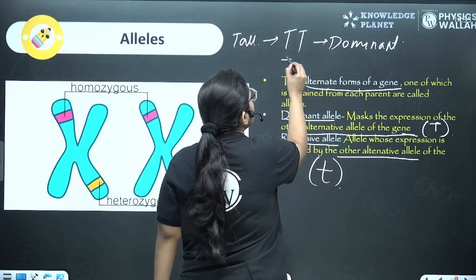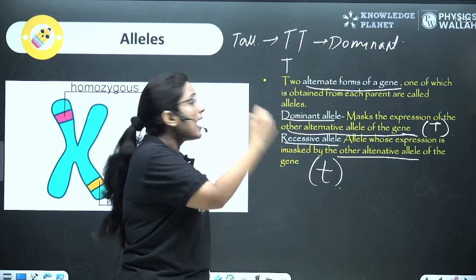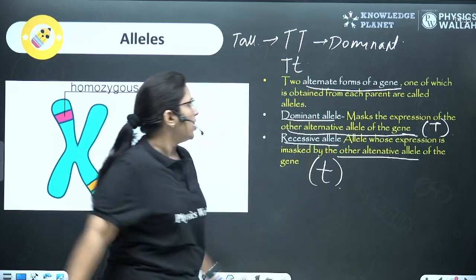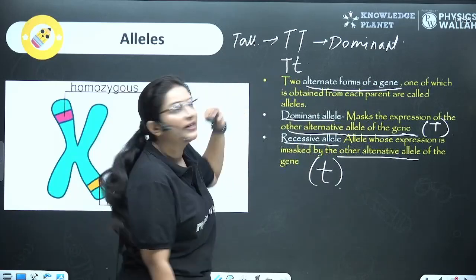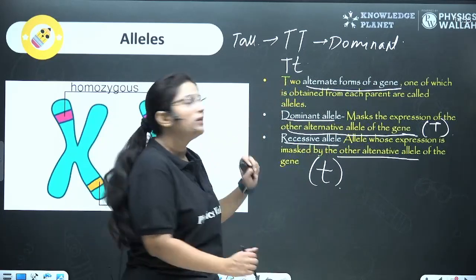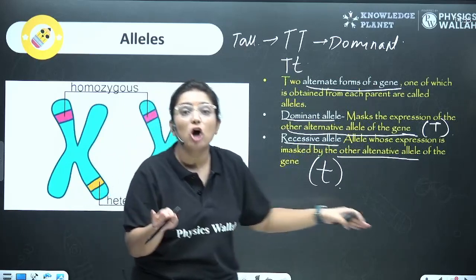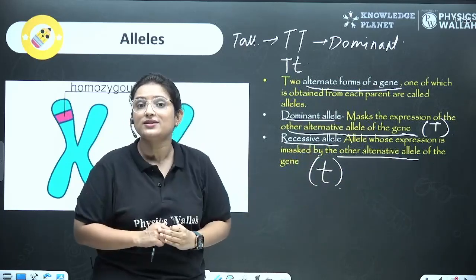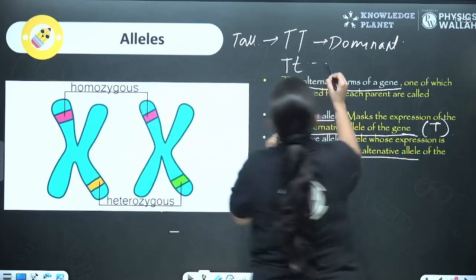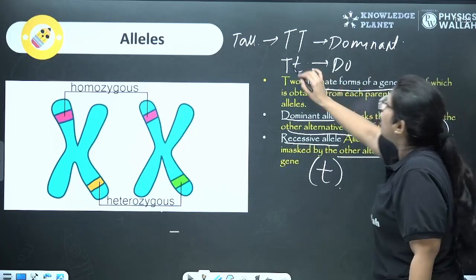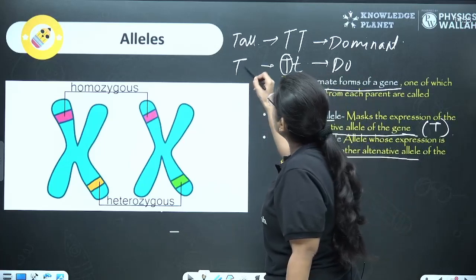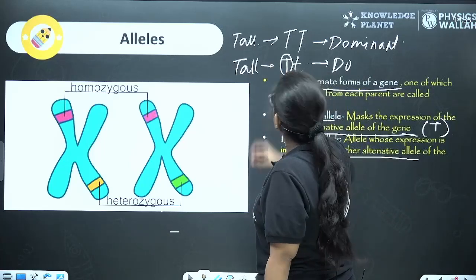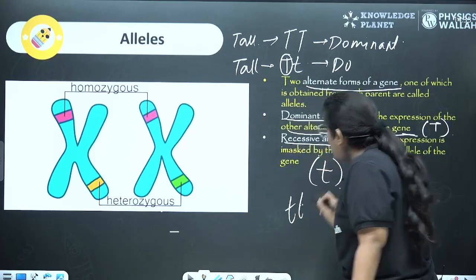But if, let's suppose, we have capital T and small t, what would be the nature of the plant here? We know capital T is dominant and small t is recessive. That means dominant will mask the effect of recessive, right? So here the plant would be tall.